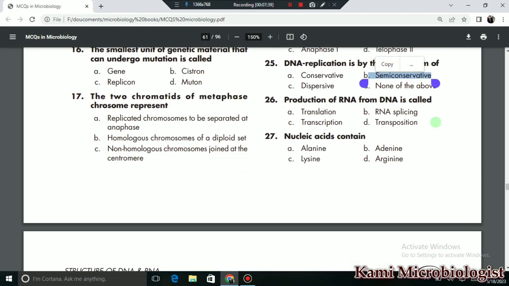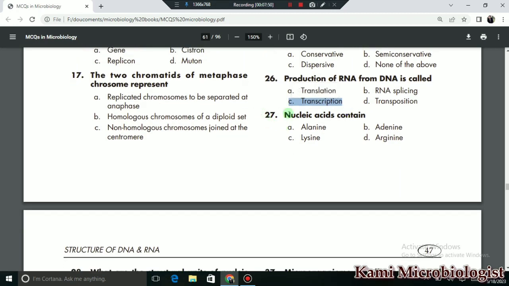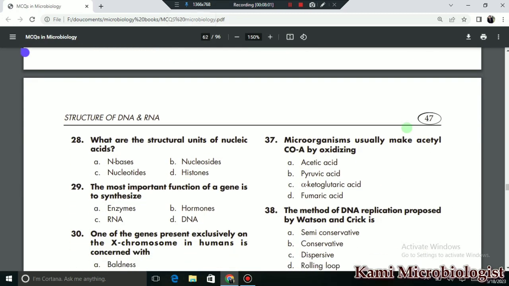MCQ number 26 says the production of RNA from DNA is called transcription. C is the correct option for MCQ 26. Then we have 27, which says nucleic acid contains adenine. B is the correct option. We have MCQ 28, which says what is the structural unit of nucleic acid? The structural unit of nucleic acid is actually nucleotides. C is the correct option for 28.